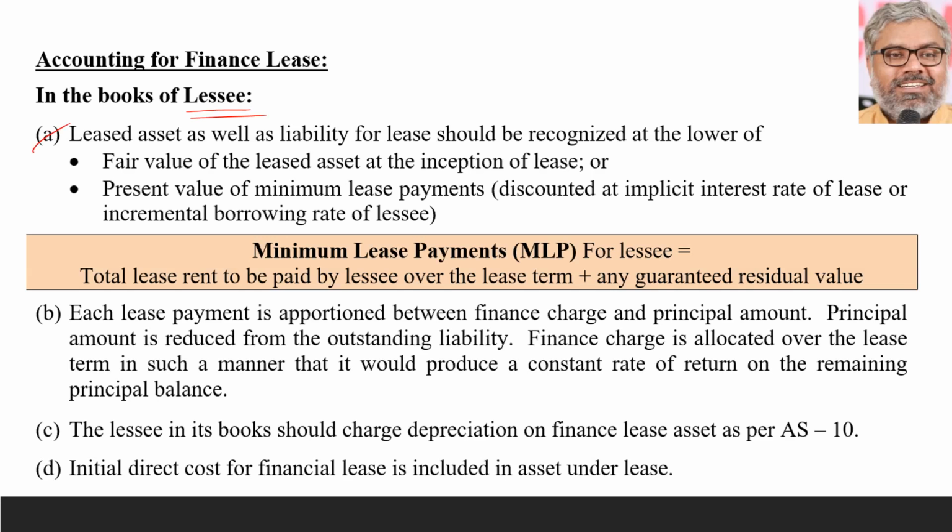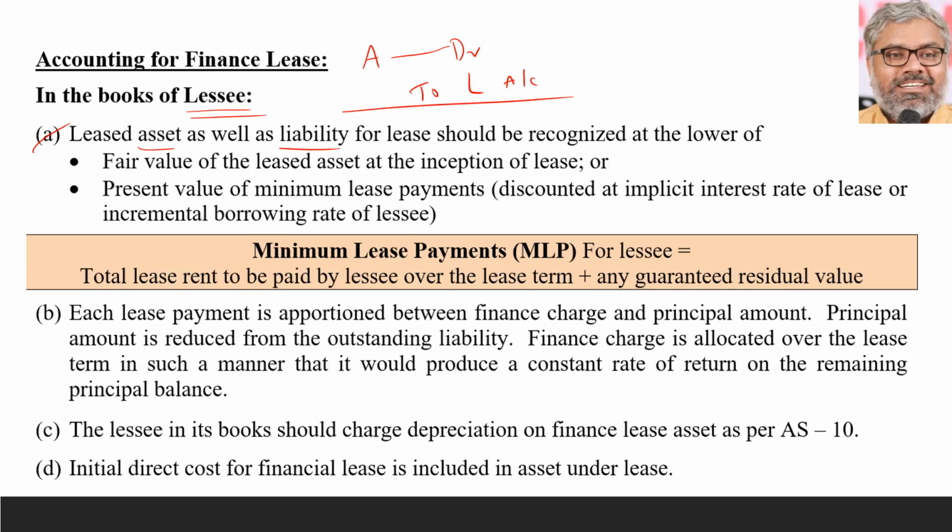First point, the leased asset as well as the liability for lease should be recognized. When an agreement is signed, one signature is there. Is there any real money coming in or going out because of that signature? No. But still, it is considered to be a transaction according to AS 19, telling that the asset also should be recognized. Asset account at Rs, liability account has to be passed as an entry. No cash, nothing. That's only an agreement that is signed, the lease agreement.